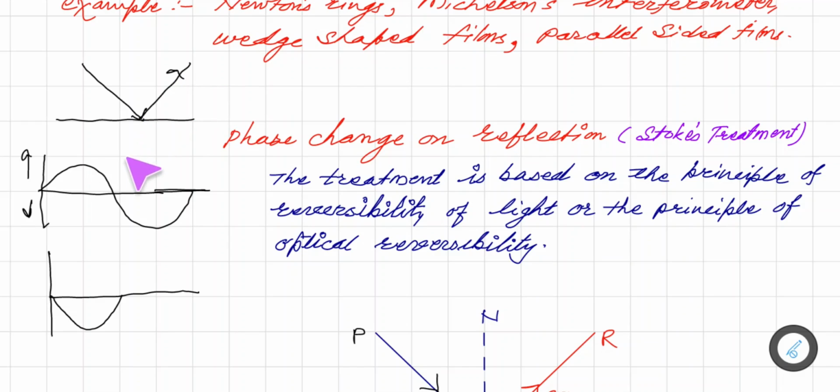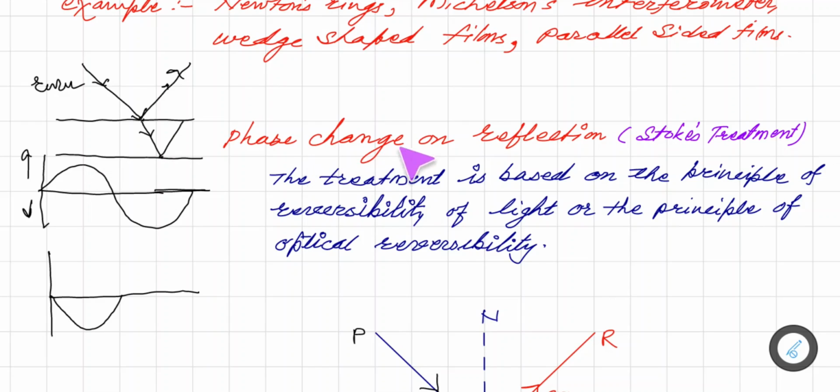The second important thing we are going to see is the Stokes treatment, in which this ray is reflecting in the rarer medium and the reflection is also in the rarer medium, but here we consider that this ray is also reflecting. Now this ray is reflecting in air medium but on the surface of the denser medium, and here we are getting the reflection of the ray in the denser medium itself. Here it is the boundary of the denser and air medium.